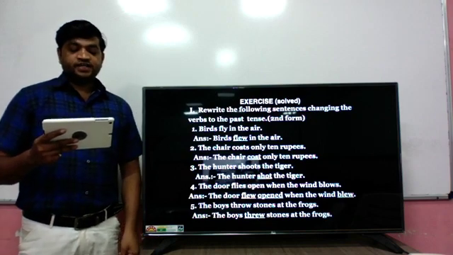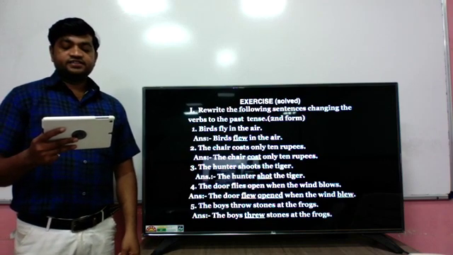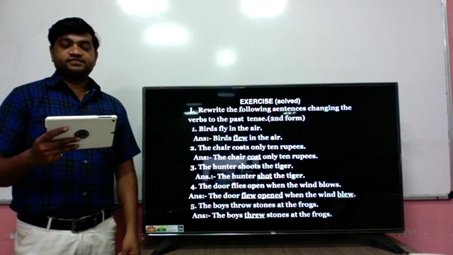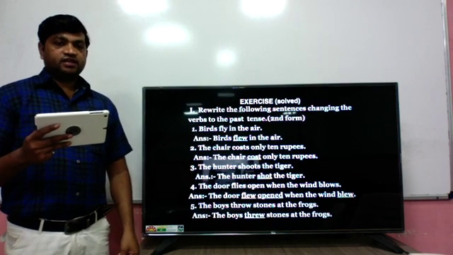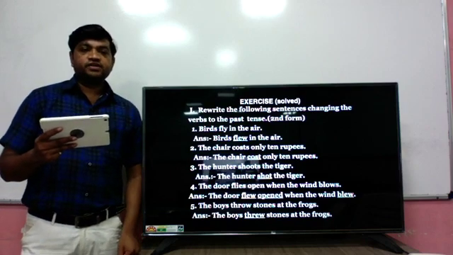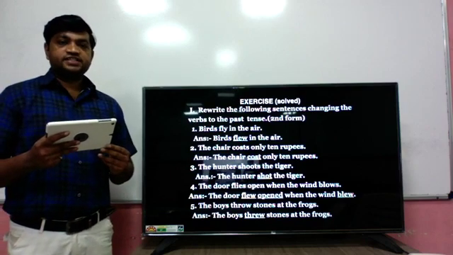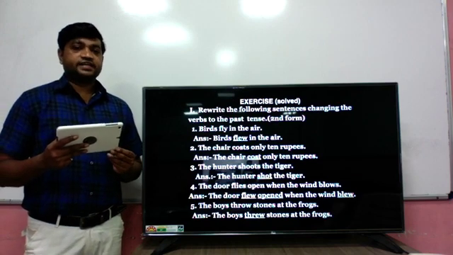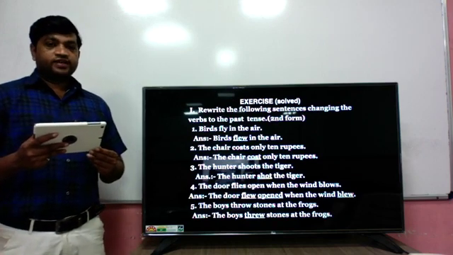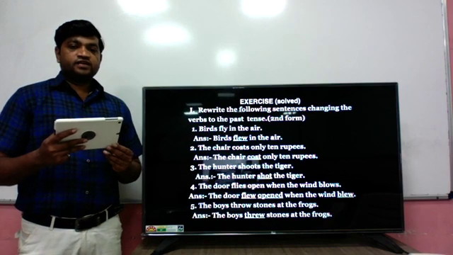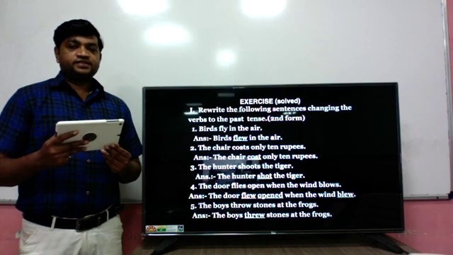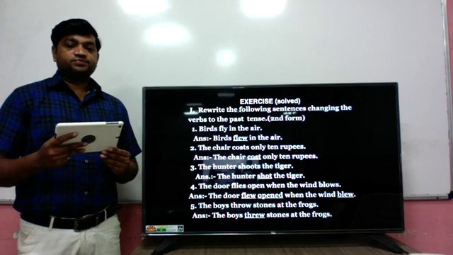The statement is: rewrite the following sentences changing the verbs to the past tense, second form. It means that in the given sentences the verb is in present form, and you have to change that present into past, that is, use the second form. For example, first example: birds fly in the air. Here fly is the first form or present form. So the answer will be: birds flew in the air. So flew is the second form.